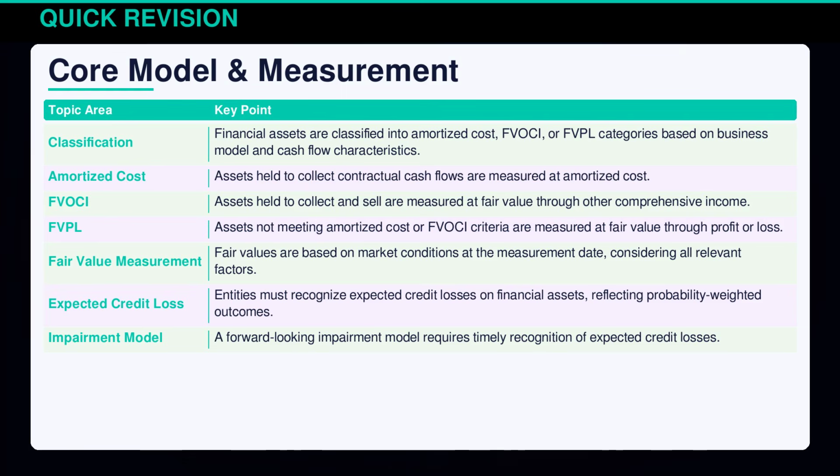Classification under Indian Accounting Standard 109 involves determining the business model and cash flow characteristics, leading to categories like amortized cost, FVOCI, and FVPL. Each category dictates specific measurement rules. Amortized cost applies when cash flows are collected, whereas FVOCI is for assets collected and sold. FVPL is for other cases. Fair value measurement factors in market conditions, and the impairment model emphasizes recognizing expected credit losses upfront to reflect potential financial risks.